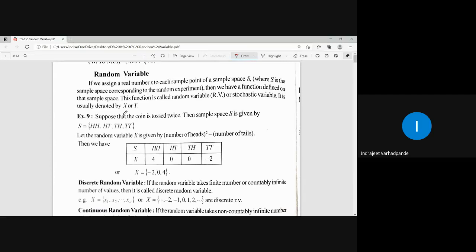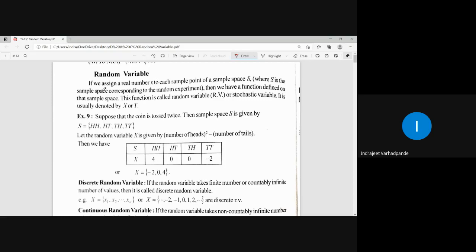The next very important topic of discussion is random variable. Depending on this particular topic of random variable, the other units are also connected with. So, what do you mean by a random variable? See, in probability, we conduct an experiment which is usually called a random experiment.